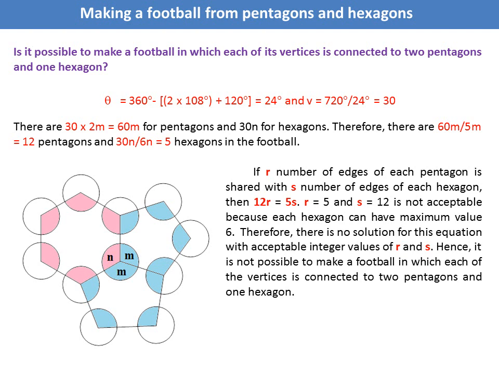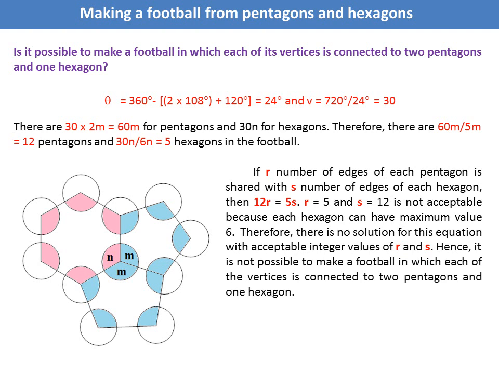In the previous slide we saw in a football each vertex is surrounded by 2 hexagons and 1 pentagon. In this slide we would like to see whether it is possible to make a football where each vertex is surrounded by 2 pentagons and 1 hexagon.